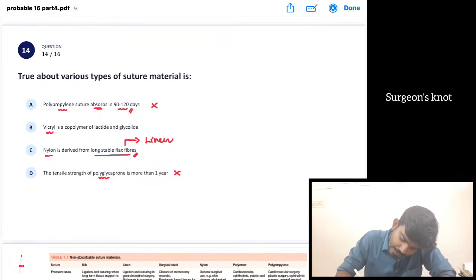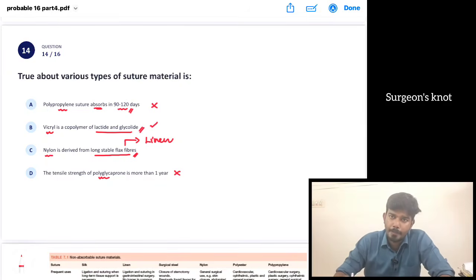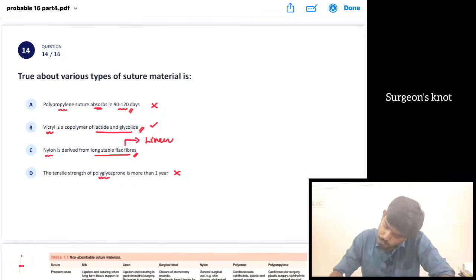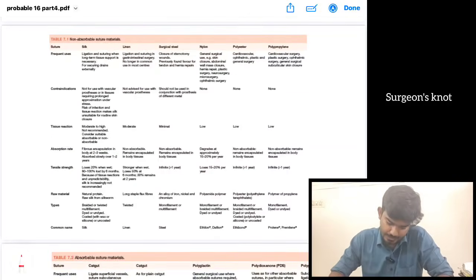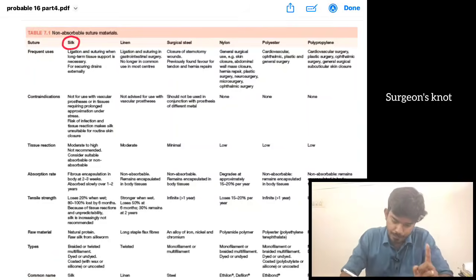Vicryl is a copolymer of lactide and glycolide. This is a correct answer. Vicryl is an absorbable material, a copolymer of lactide and glycolide. So what we need to know here is what the non-absorbable materials are. Important: silk is a non-absorbable material.